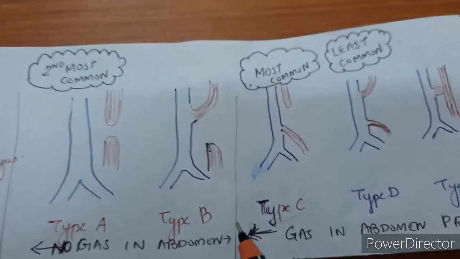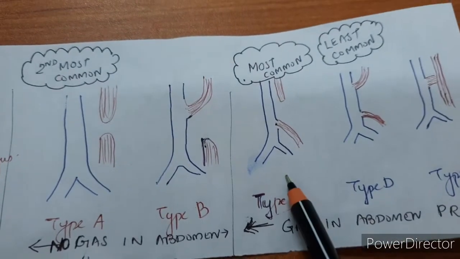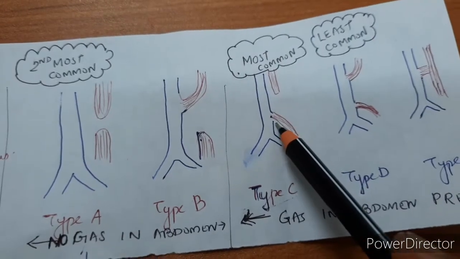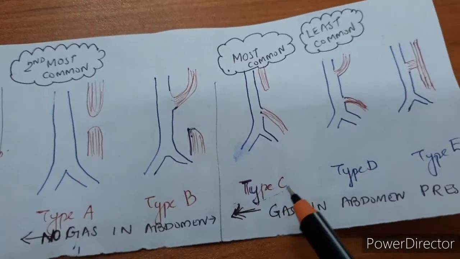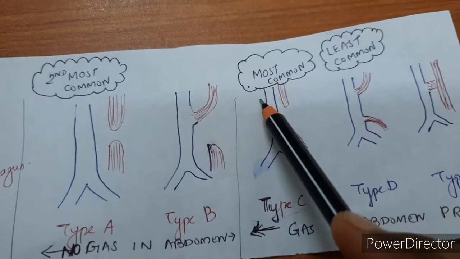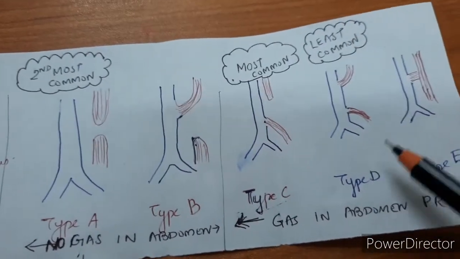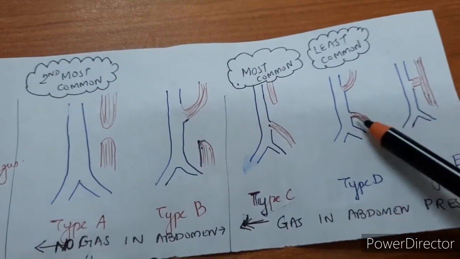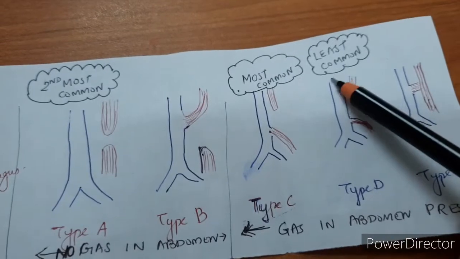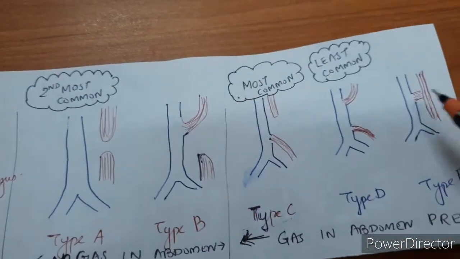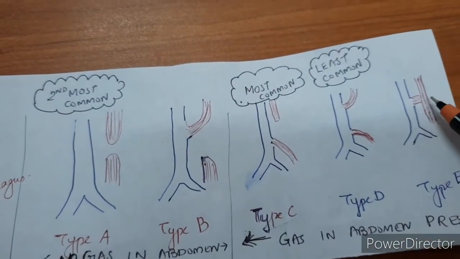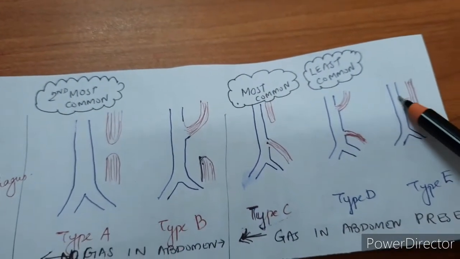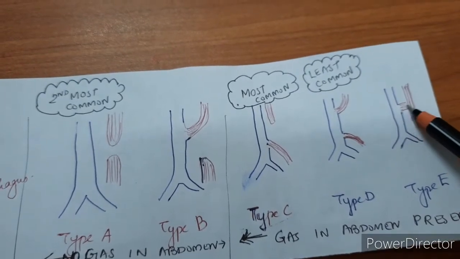So what about type C? Type C is the most common form of tracheoesophageal fistula. The proximal end ends in a blind pouch and the distal end is connected to the trachea. And the least common form is when both the upper and the lower parts are connected to the trachea. This is type D, the least common. And we have type E, where there is an H-type fistula, called H-type TEF, or in some books even N-type, where there is a connection between the trachea and the esophagus like this.